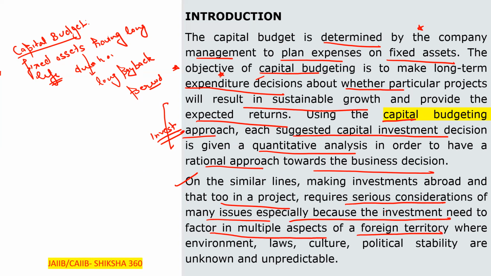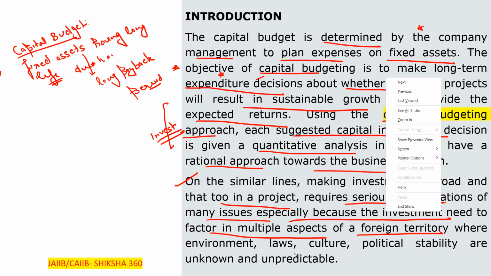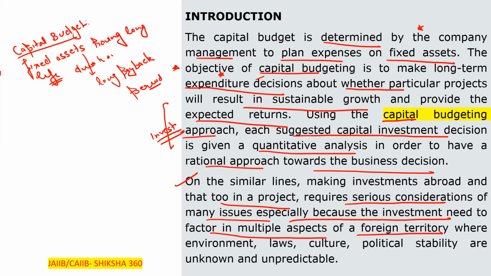Like where we are investing, what is the environment at that place, what are the rules and regulations or laws, what is the culture at that place, political stability are unknown and unpredictable. So we have to think over all these factors. Kindly remember these things regarding the investment decisions.